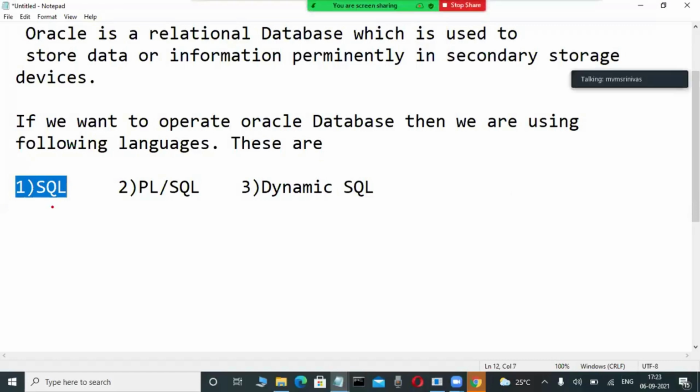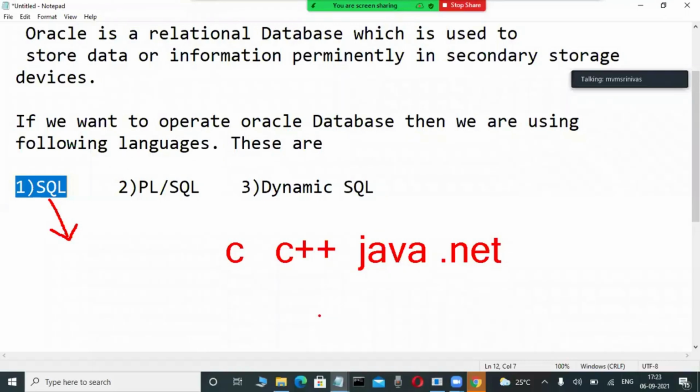Observe it here, this is very easy. Anybody, a non-technical person, even without computer knowledge, can learn it very easily. Actually, this is a non-procedural language. What is procedural? Computer students are well-known with C, C++, Java. So many languages are there worldwide, and these languages always have procedural language concepts.